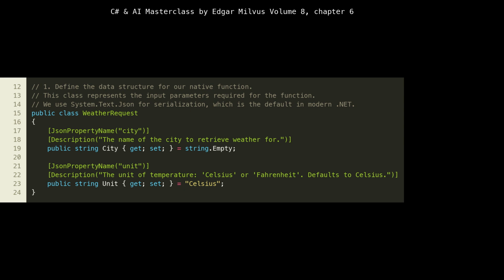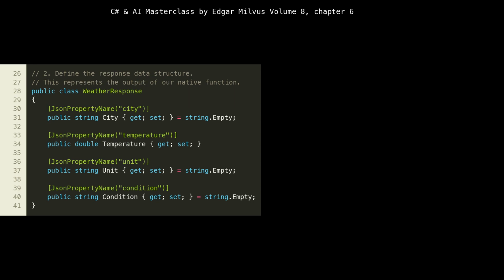This is a System.Text.Json attribute that dictates how these properties will be named when serialized to or deserialized from JSON. This is critical because LLMs often generate JSON payloads with specific key names, and this attribute ensures a seamless mapping to our C# object. The Description attribute is equally important. It provides human-readable context about each parameter, which the Semantic Kernel uses to generate a schema that the LLM can understand, allowing it to correctly formulate function calls. Without these descriptions, the LLM wouldn't know what city or unit means in the context of our function.